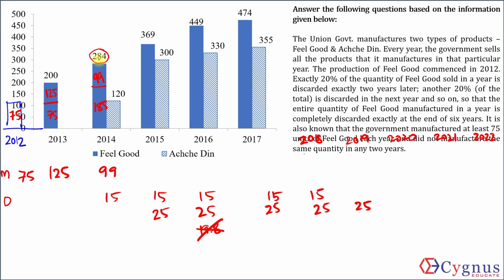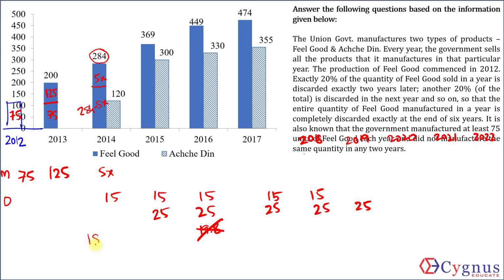If this value is 284 and this value must be a multiple of 5, because the production must be a multiple of 5, then this value must be 284 minus 5x. 284 minus 5x means it can be values like 279, 274, 269 and so on. But I also know in my minimum case 75, when minimum 15 were discarded, 200 minus